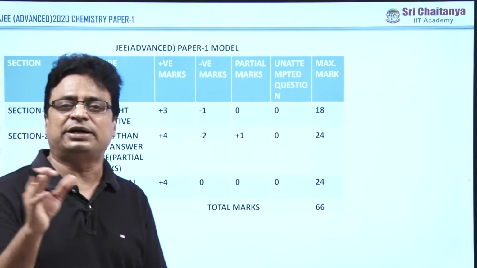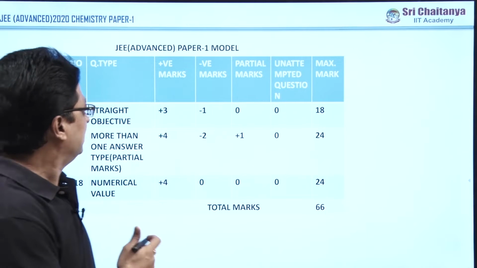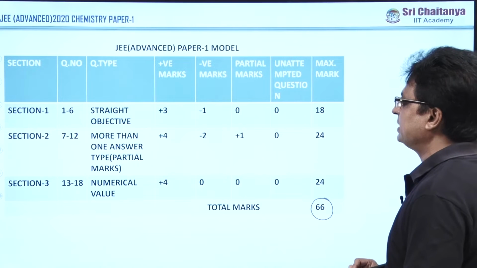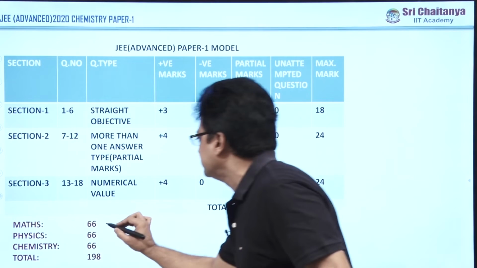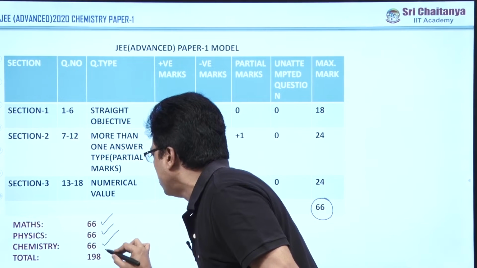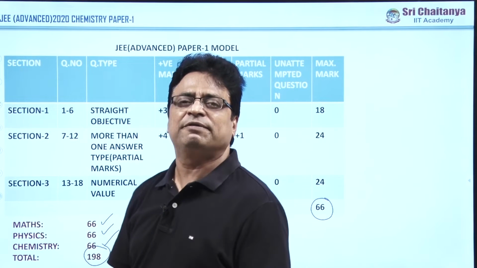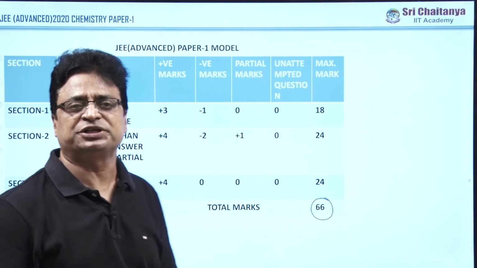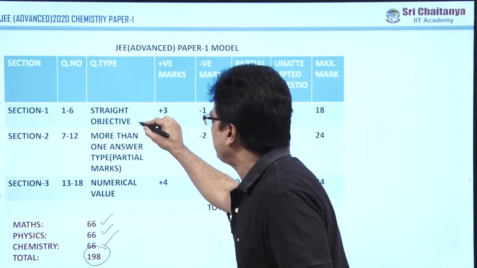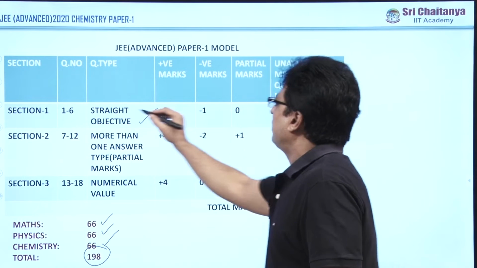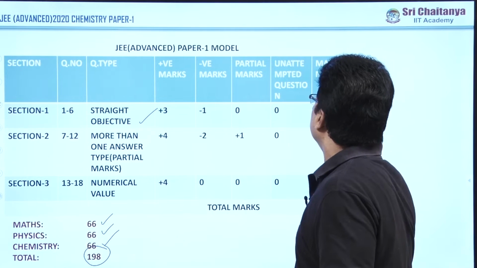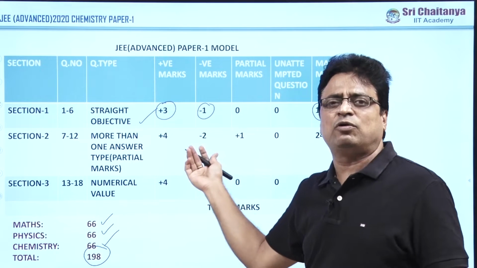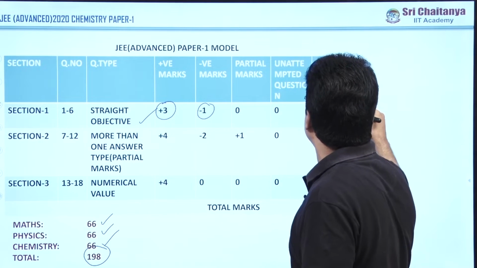They conducted the examination for two papers. Paper 1, for each subject, was conducted for 66 marks. Mathematics is 66, physics is 66, chemistry is 66. Altogether, paper 1 was conducted for 198 marks. In paper 1, there are 3 sections. Section 1 is straight objective, with 6 questions, and each question carries 3 marks, minus 1 for a wrong attempt, and 0 for no attempt. Total maximum mark is